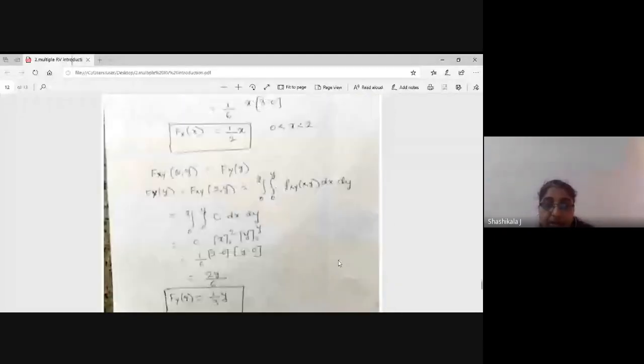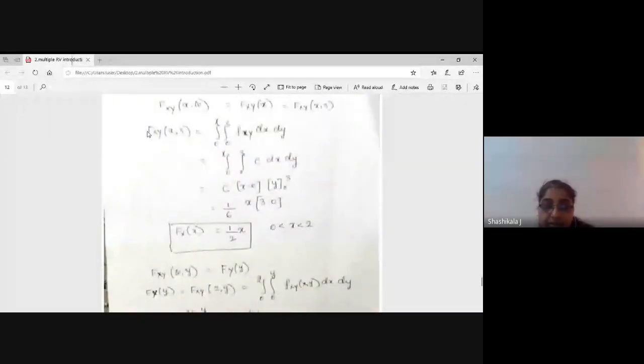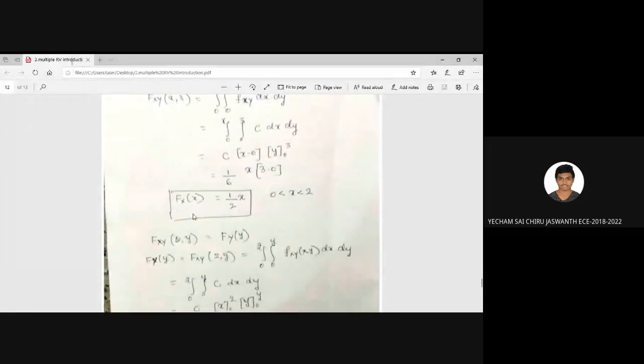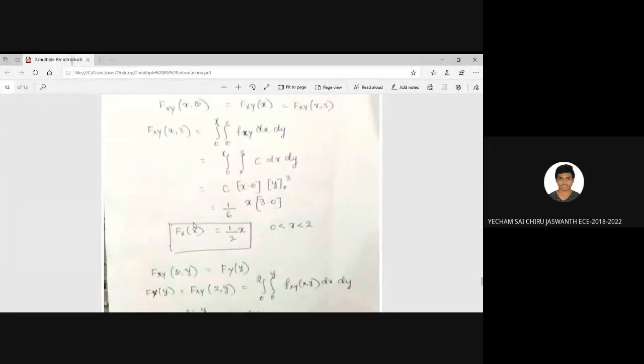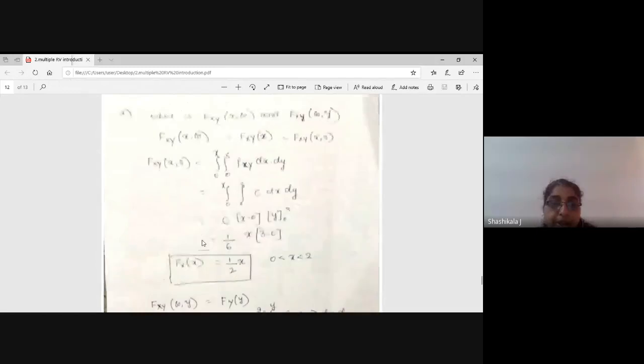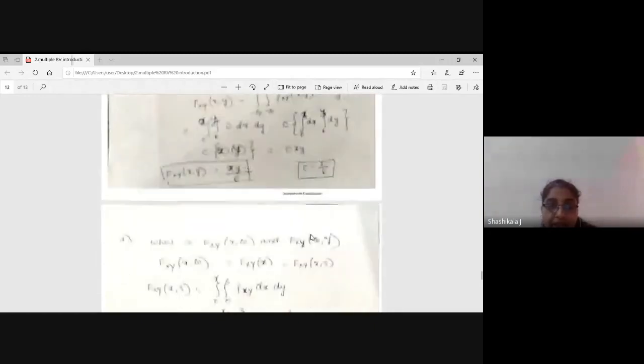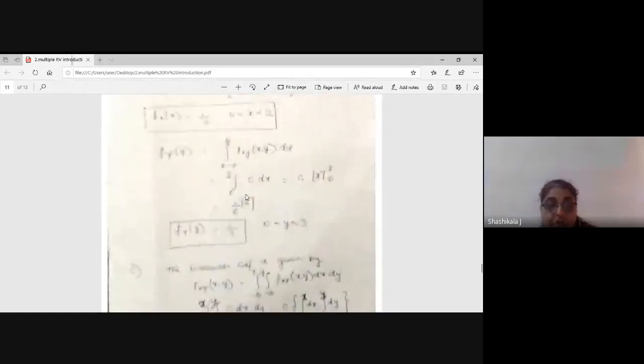See, what is the mistake I have made here? That is correct, ma'am. That is the CDF. Yeah, okay. What is the PDF of? Yes, this is correct, and this is f y. It is 1 by 2 and 1 by 3.